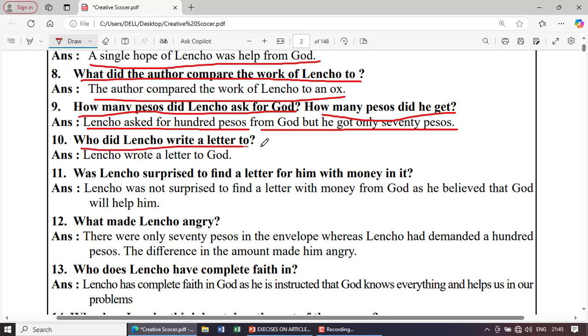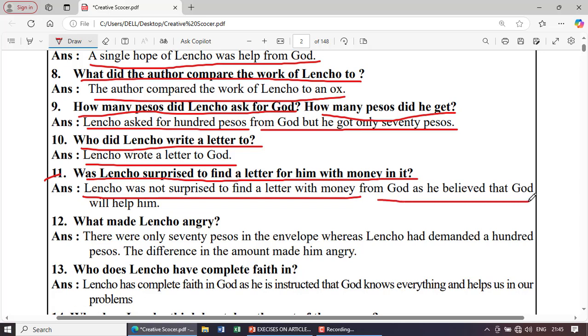Who did Lencho write a letter to? Lencho wrote a letter to God. Next question. Was Lencho surprised to find a letter for him with money in it? Lencho was not surprised to find a letter with money from God as he believed that God would help him.